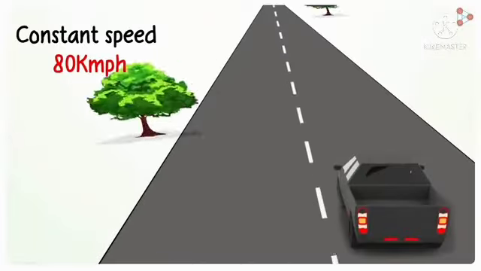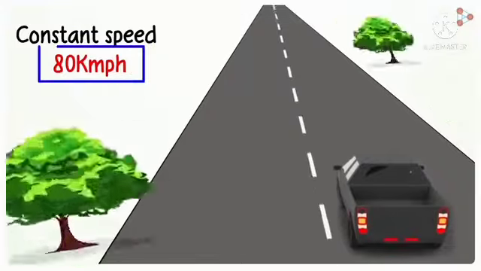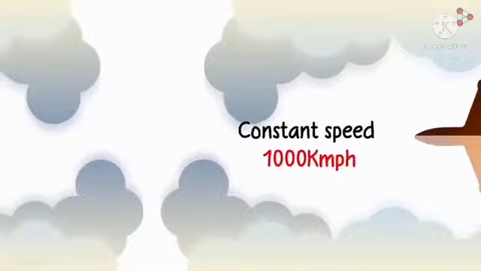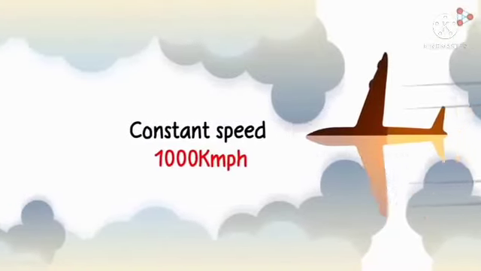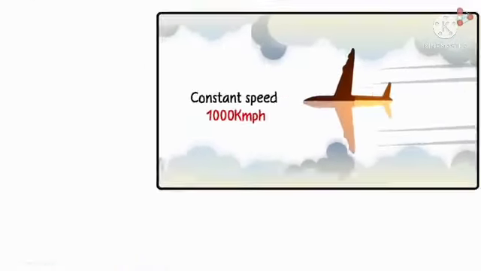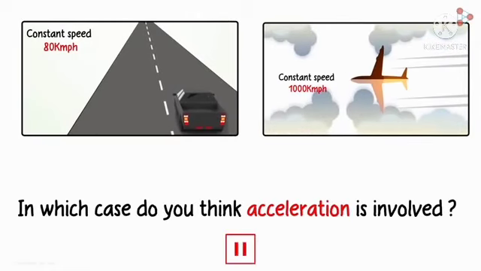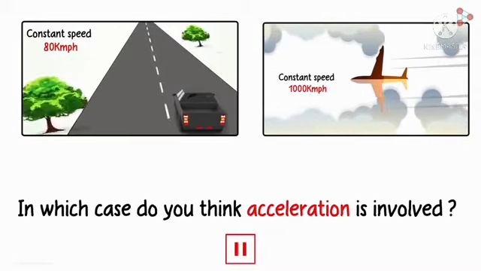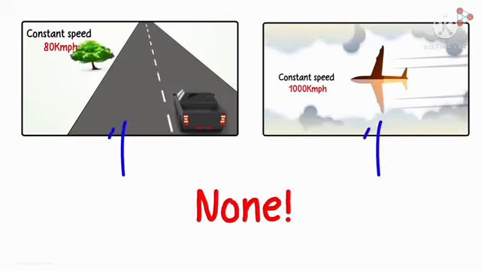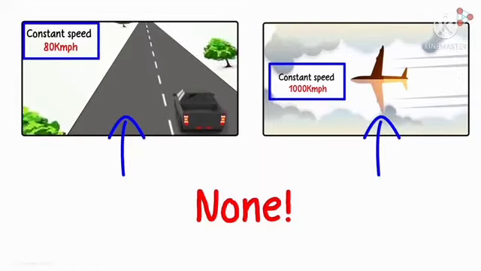First we can take a constant speed of 80 km per hour. Second one, a constant speed of 1000 km per hour, that is the plane. A car travels at a constant speed of 80 km per hour. A plane travels at a constant speed of 1000 km per hour. Here what is the acceleration?